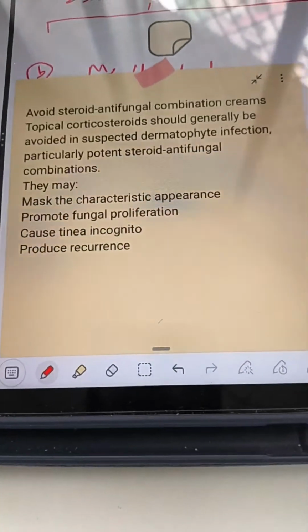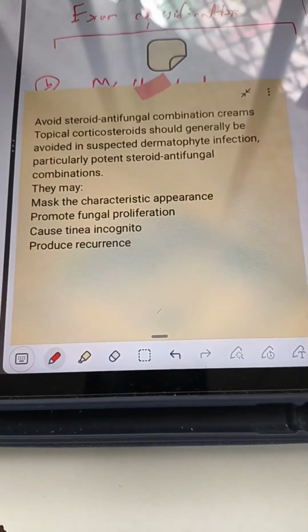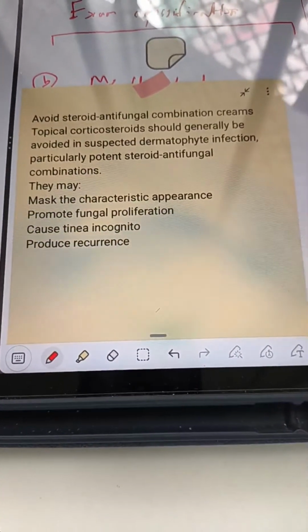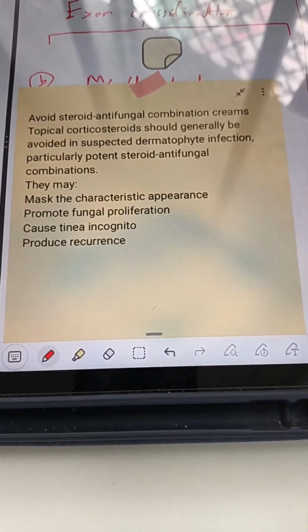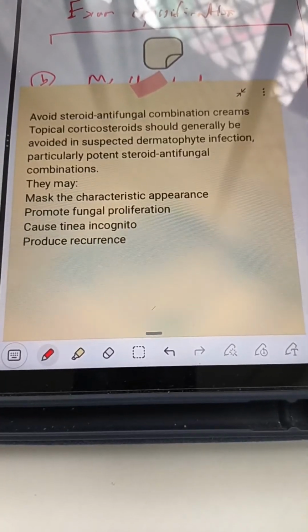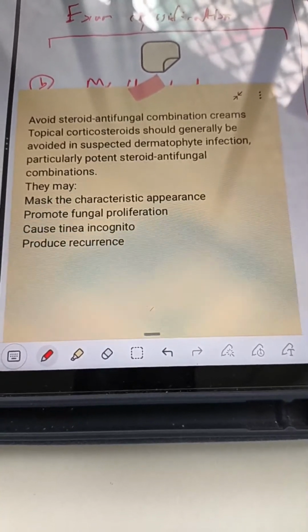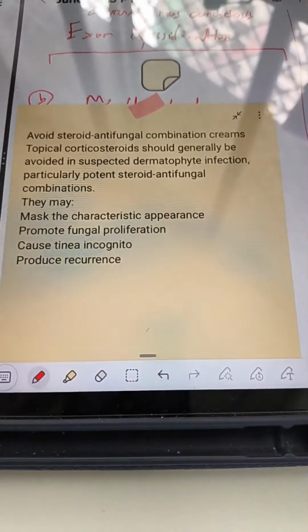Okay, so this is a very important line you have to remember. Avoid steroid antifungal combination creams. They should generally be avoided in suspected dermatophyte infection, particularly potent steroid antifungal combinations. They may mask the characteristic appearance, promote fungal proliferation, cause tinea incognito, and produce recurrence.